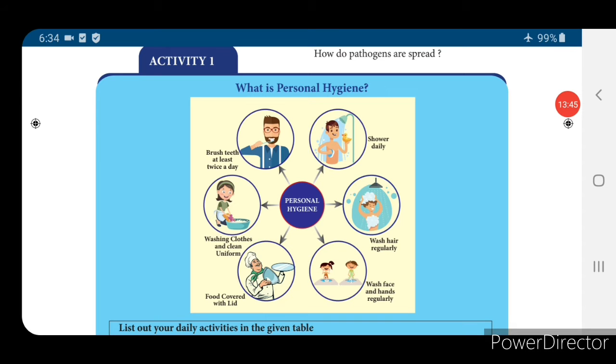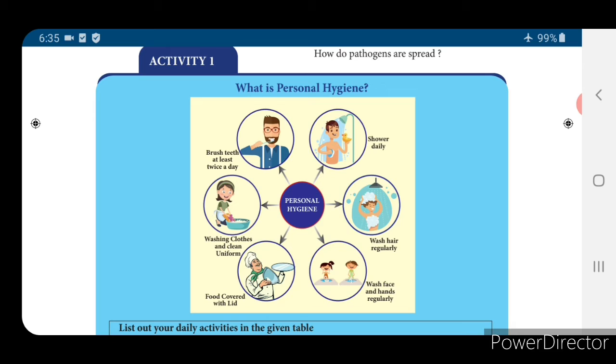See this picture. So what is personal hygiene? Brush at least twice a day. You have to shower daily, take a bath daily, and wash your hair also daily. Wash face and hands regularly, eat food covered with a lid, and wash clothes and wear a clean uniform.